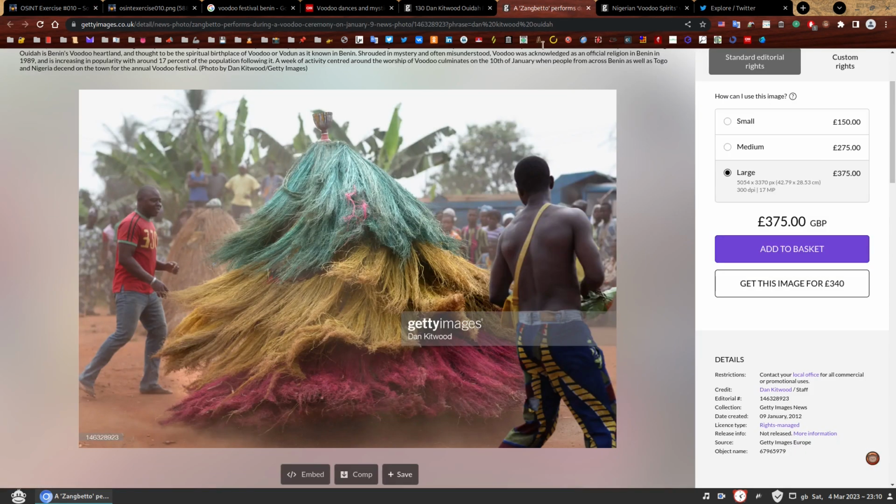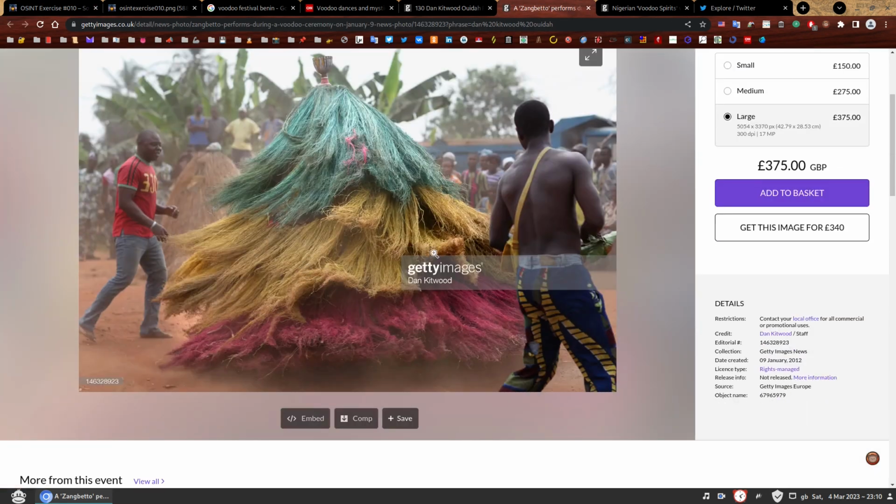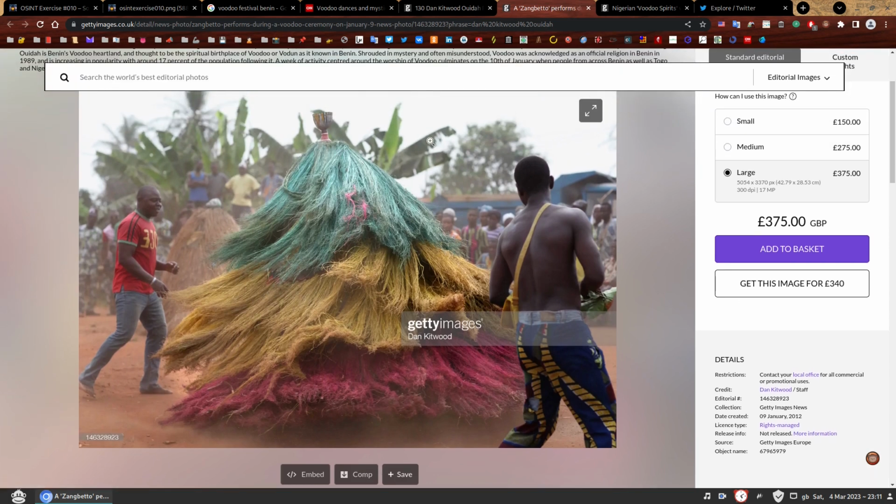Okay, so now let's look at this. We know the other one was taken on 10th January 2012. This one was apparently taken on 9th January 2012. So I guess the event is not only on the 10th like we've seen on Wikipedia, so it lasts a few more days at least. So now we need to find out where was Dan Kitwood before the January 9th, 2012. A quick warning, please do not harass people. We're just looking for information. It's like a zoo. We observe, we don't touch.